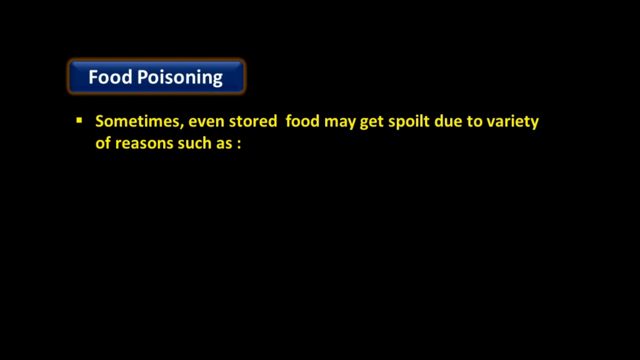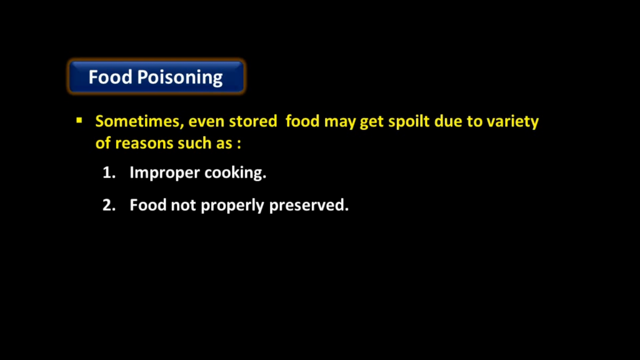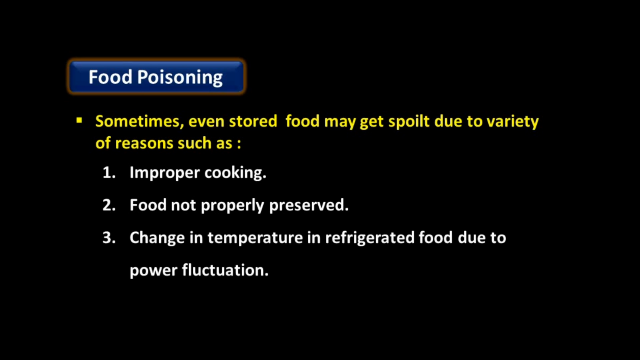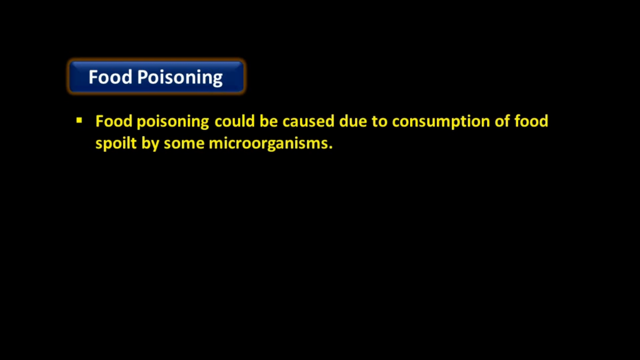Food poisoning. Sometimes even stored food may get spoiled due to a variety of reasons such as improper cooking, food not properly preserved, or change in temperature in refrigerated food due to power fluctuation. So due to these different reasons, food can get spoiled, and due to this spoiled food, human beings get food poisoning. Food poisoning could be caused due to consumption of food spoiled by some microorganisms.